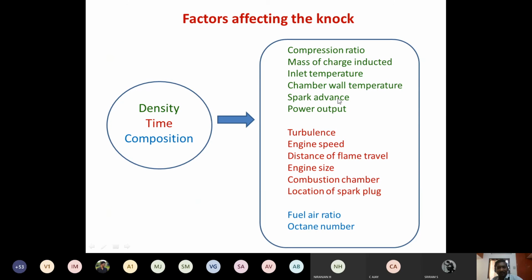So instead of 28 degrees before TDC, if you advance the spark to 32 degrees before TDC, then we are going to have the knocking. If the power output is going to increase, there also the chances of knocking are going to be higher.